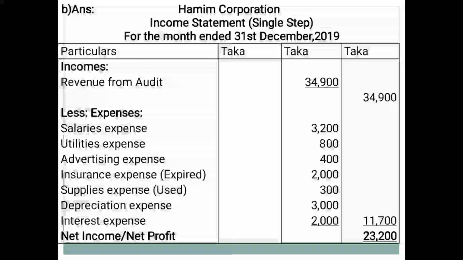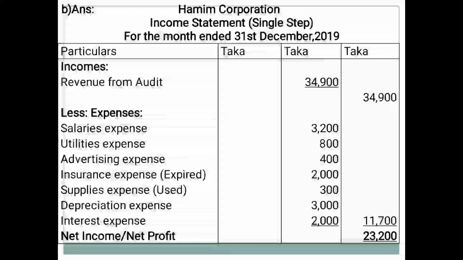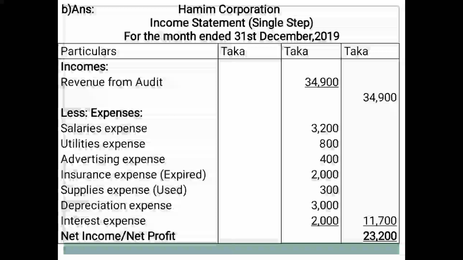So you can write this one, and this revenue from audit. From trial balance we can get it Taka 34,900. At first you have to write this amount in middle column, then you can go to outer column, 34,900.